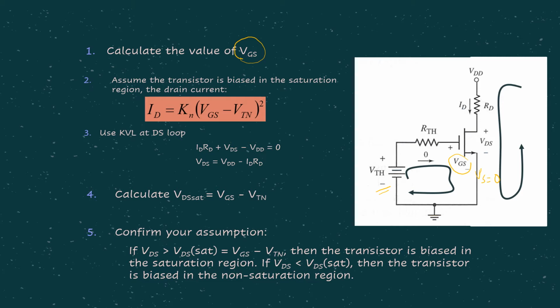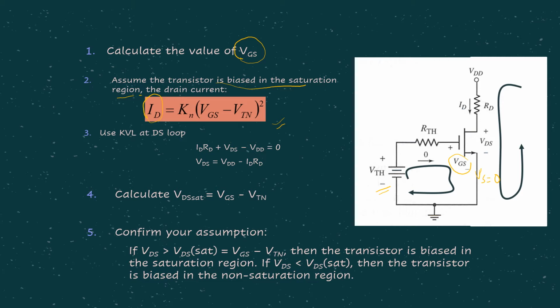And second step, normally we assume the transistor is biased in the saturation region. Because of that, we can use this formula. Remember, in the previous slide, we considered two regions: the non-saturation region and the saturation region. For the non-saturation region, there is a specific formula for ID. For the saturation region, this is the formula for ID. Since we are assuming this transistor is biased in saturation, we can use this ID formula and substitute everything so that we can get the drain current value.